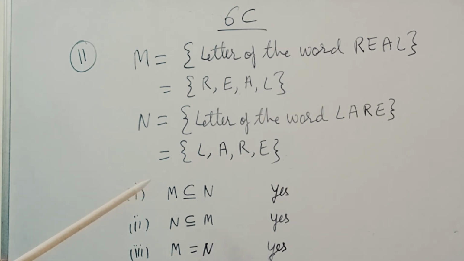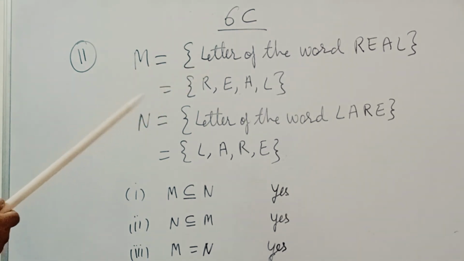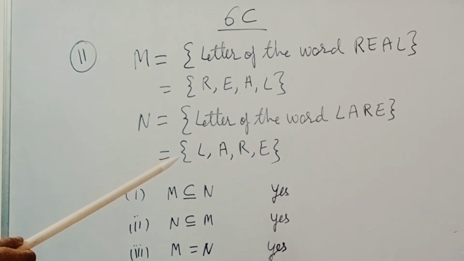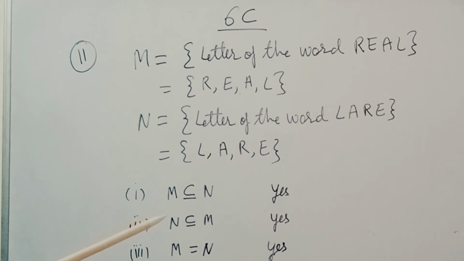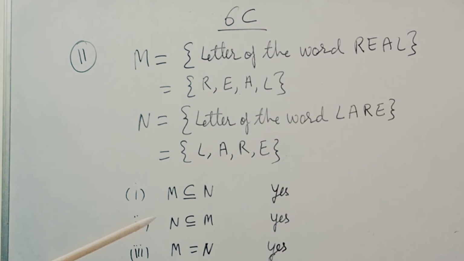Is M a subset of N? Yes, M is a subset of N because all the elements that are in M are also elements of set N. Is N a subset of M? Yes, all the elements of N are in set M, therefore N is a subset of M. Third, is M equal to N? Yes, M is equal to N because all the elements of set M and all the elements of set N are the same. So we will say M is equal to N. In the book there is written C, so please correct it. In that manner you will do sum number 11.